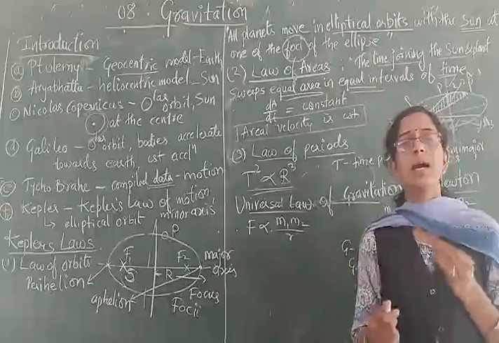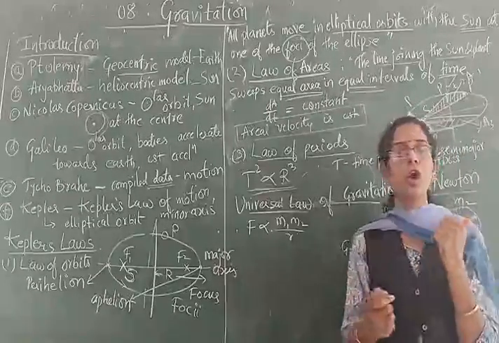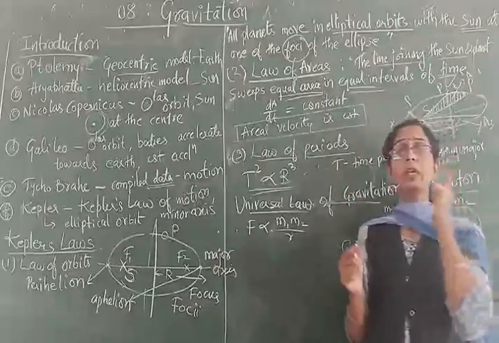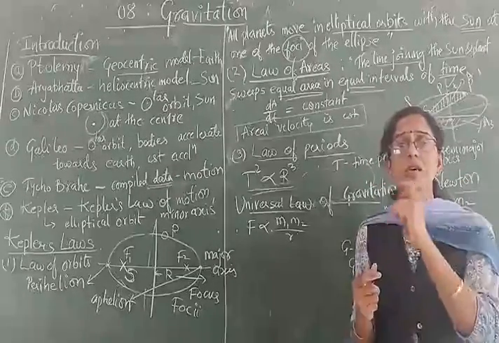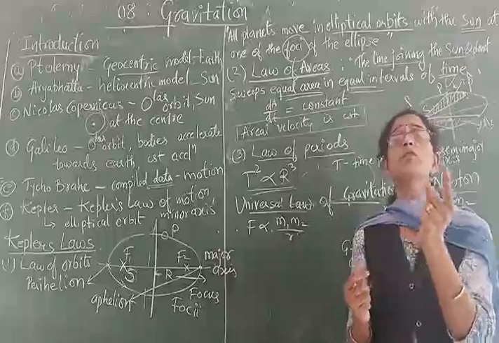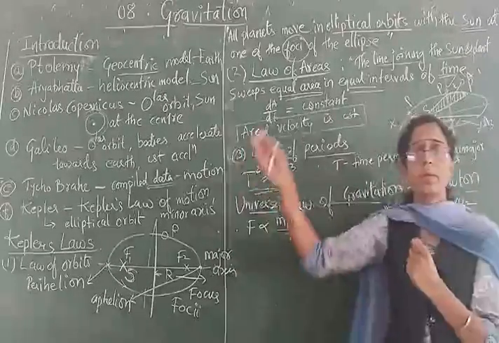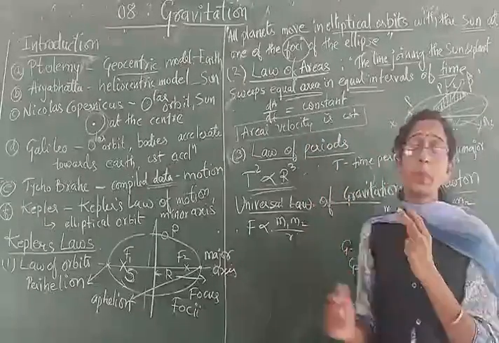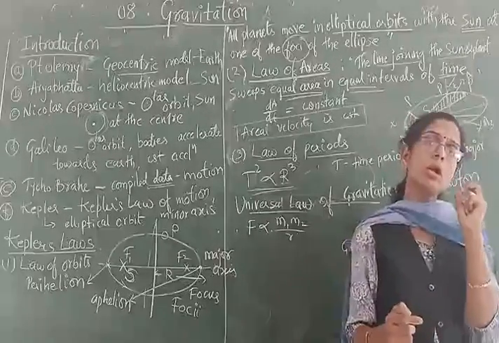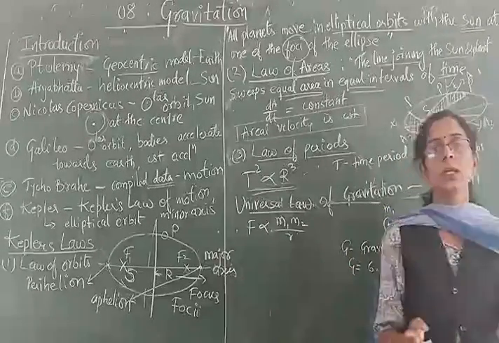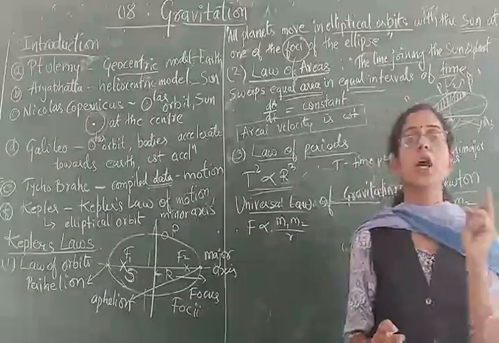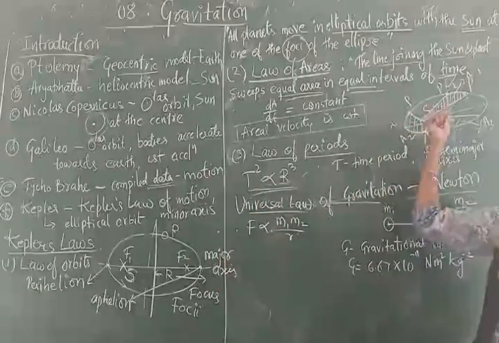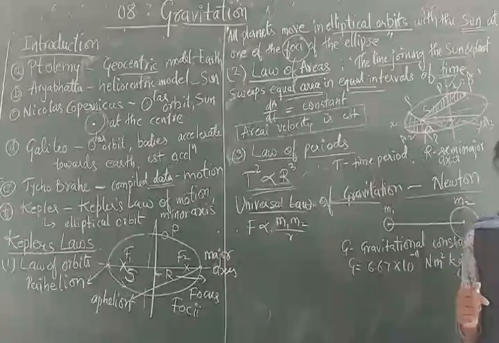So these are three important laws which will give us an idea of how the planets are revolving around the sun. First is the law of orbit, which gives an idea related with the path of motion. Then is the areal law, which tells whether it is covering the same area, the nature of motion, whether it will move faster or slower. Then the next is the law of periods, which gives the idea related with the time period of motion, meaning how much time it will take to complete one revolution around the sun. And it is again related with the orbit by the factor semi-major axis value R.